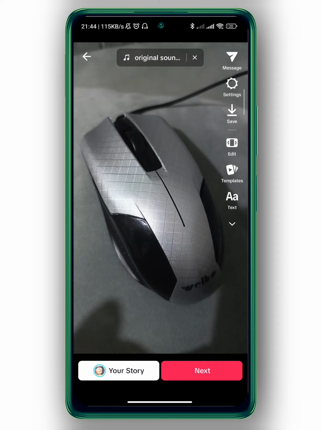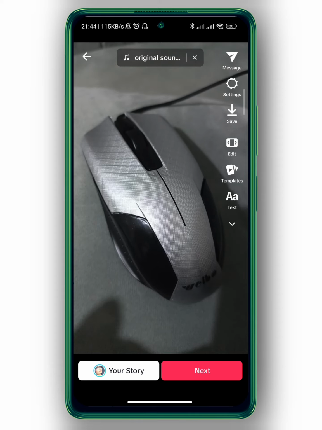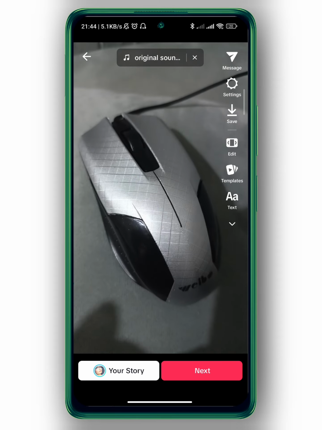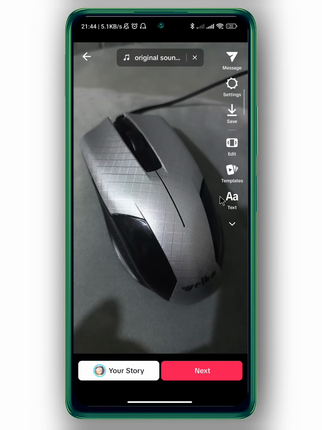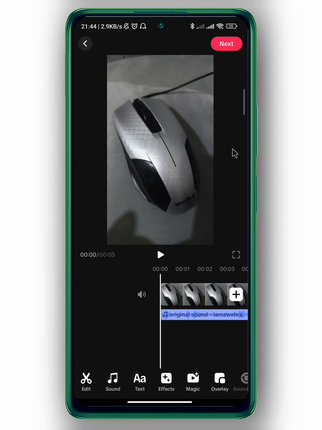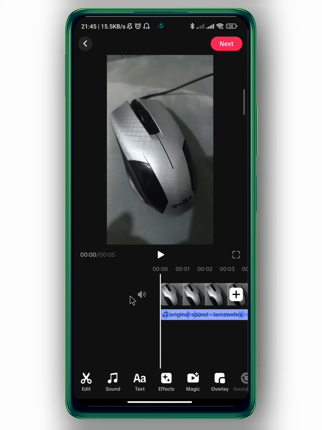And now if the video has background sounds and you want to remove them, here what we're going to do, we're going to tap on edits. And now we're going to tap on this little speaker icon. So as you see here, now it's muted and now it's unmuted. So if you tap on it, and when it has this little X icon, then it means the background sounds removed. And like that, the original sound has been removed successfully.